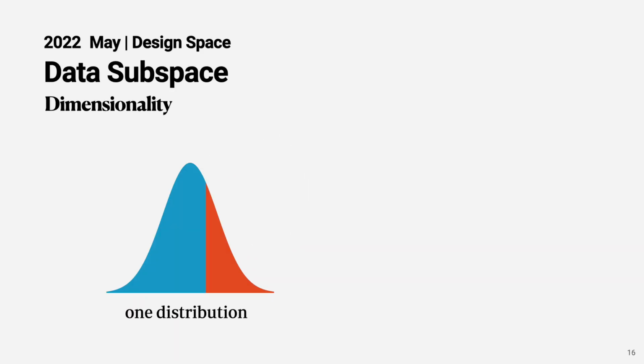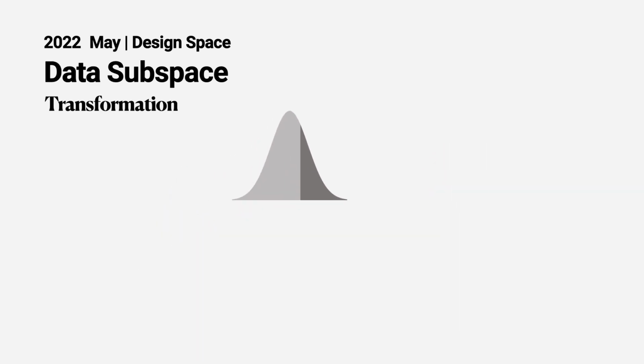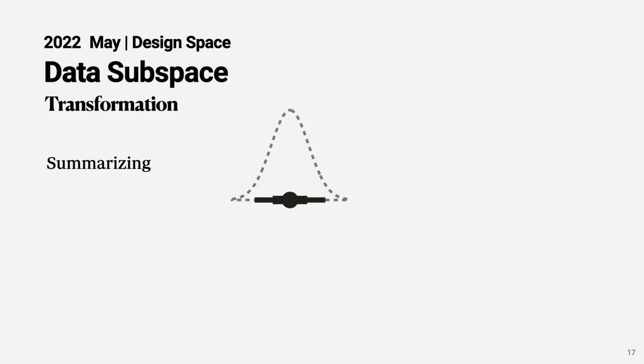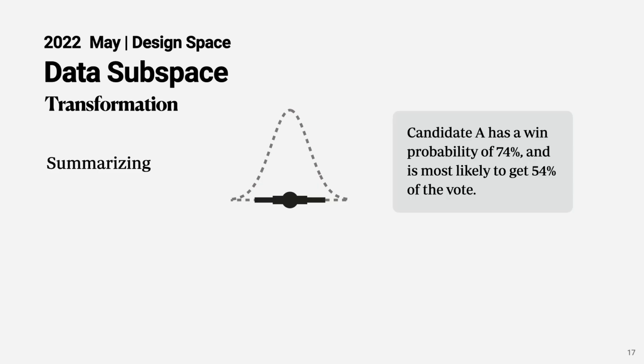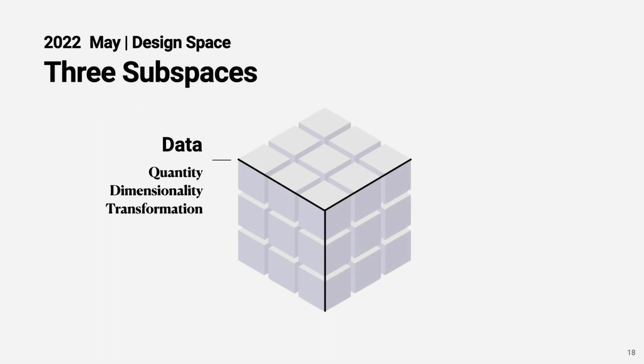And we can use one distribution to simultaneously show both candidates, or we can use one distribution for each of the 2 candidates. We can summarize one distribution into a point or interval estimation or a text description. We can also discretize it into a dot plot or a density bar graph. So these are the 3 axes within the data subspace.